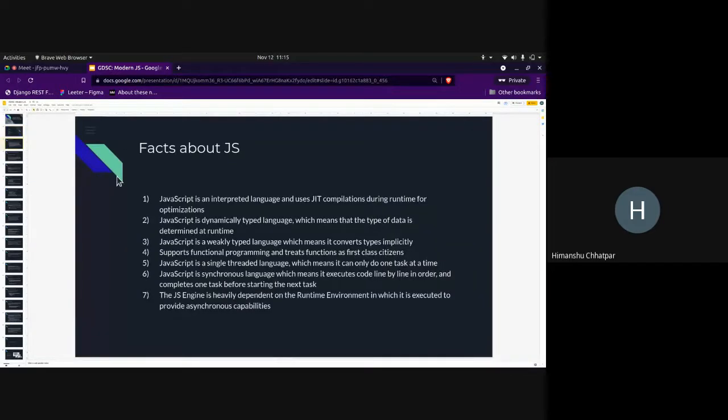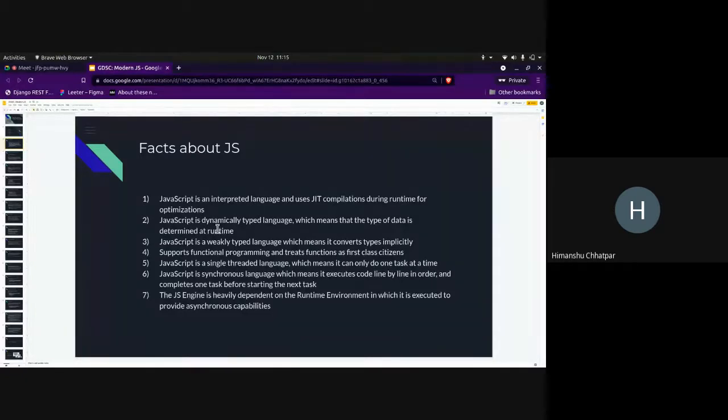Okay, so let's start with some facts about JavaScript. JavaScript is an interpreted language. Interpreted language means that each line of code is compiled during runtime, and it uses JIT compilation. JIT is just-in-time compilation. So at the last moment, we compile it down for optimization purposes.